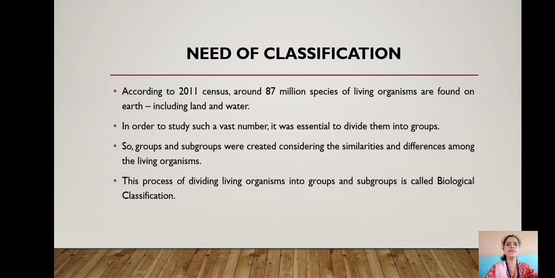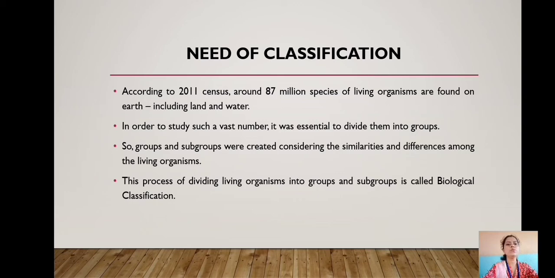According to 2011 census, around 87 million species of living things are found on earth. They live on land and in water. In order to study such a vast number, it was necessary to divide them into groups.